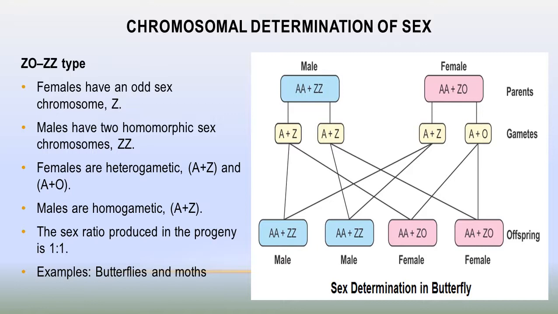Male is homogametic. All its male gametes have the Z sex chromosome. In case of female, 50% of the eggs, the female gametes, have a Z sex chromosome, and 50% do not have any sex chromosome. So that's why females are heterogametic, and the sex ratio produced in their progeny is 1:1. So in this case, 50% offspring are male and 50% offspring are female. And ZO-ZZ type of sex determination is mainly found in butterflies and moths.